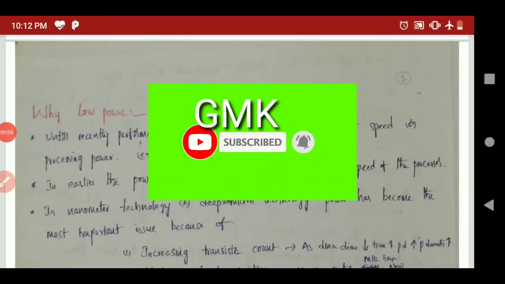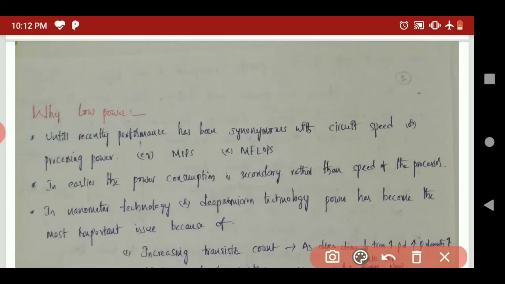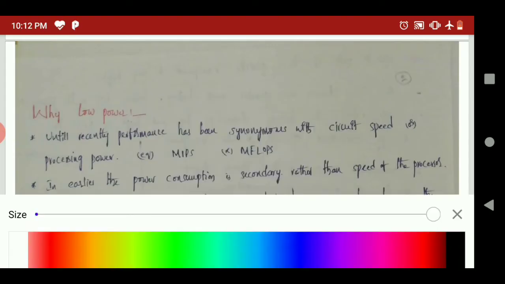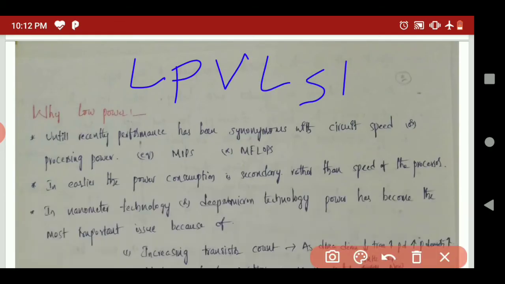Today's lecture on low power VLSI, that is simply called the LPVLSI. In olden days, VLSI, the very large scale integration, meant that millions of transistors can be fabricated in a single semiconductor chip.